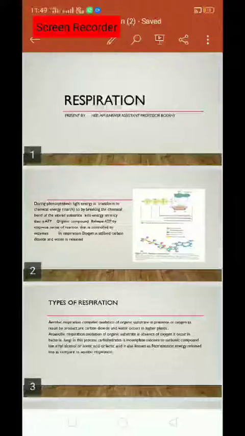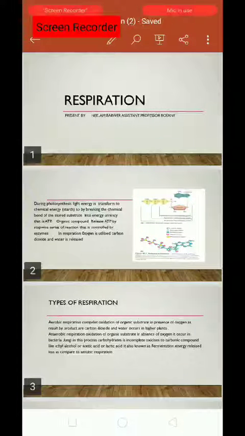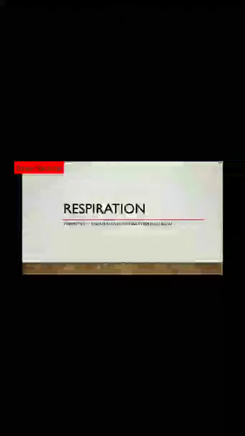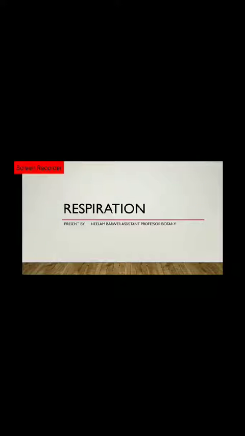Morning all of you. जैसे कि आपको पता है कि in this pandemic attack of coronavirus all the classes will be going to be online, so we will start our third year topic, that is important plant physiology topic, that is respiration. Here we start. So हम आज इस टॉपिक में पढ़ने जा रहे हैं कि what is respiration, how it occurs and where it occurs, और what is its significance.